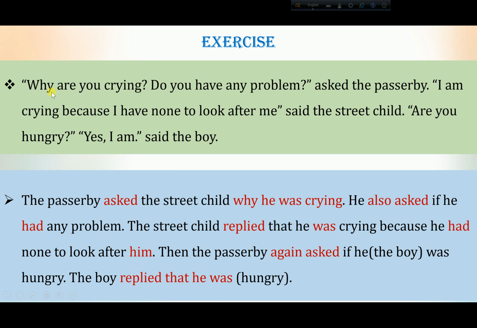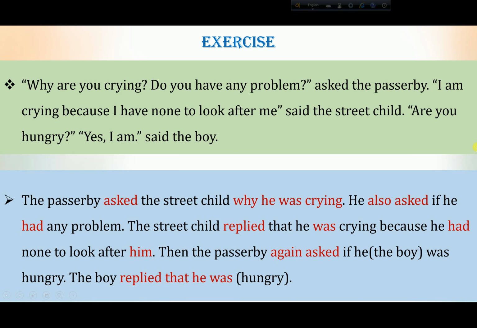Just notice the individual sentences. Firstly, read the passage and try to understand how many speakers there are and which speaker is saying which lines. Try to identify it, and it's very easy to identify. Just notice the inverted commas and try to know the meaning. If you understand the meaning, it will be easier for you.